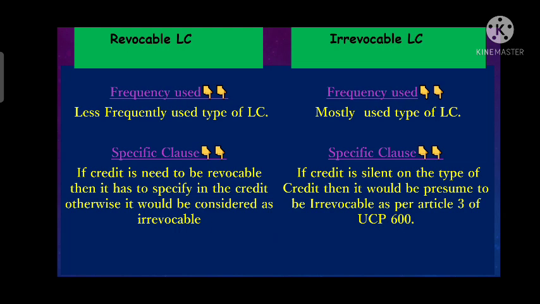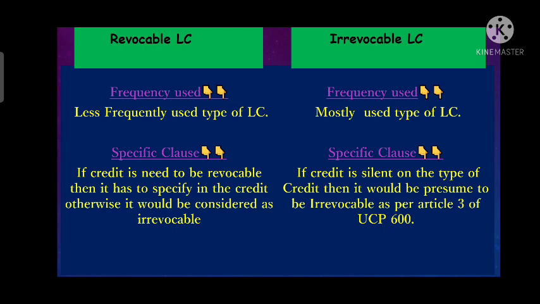Revocable LC is a less used type of LC, as fewer sellers will approach to get a revocable LC issued. Whereas irrevocable LC is one of the largest used types of LC, or we can say the mostly used type of LC. The maximum used type of LC is of irrevocable nature only. Whereas revocable LC is less used, or we can say it is a nil use type of LC, as it does not provide any safety to the exporter.